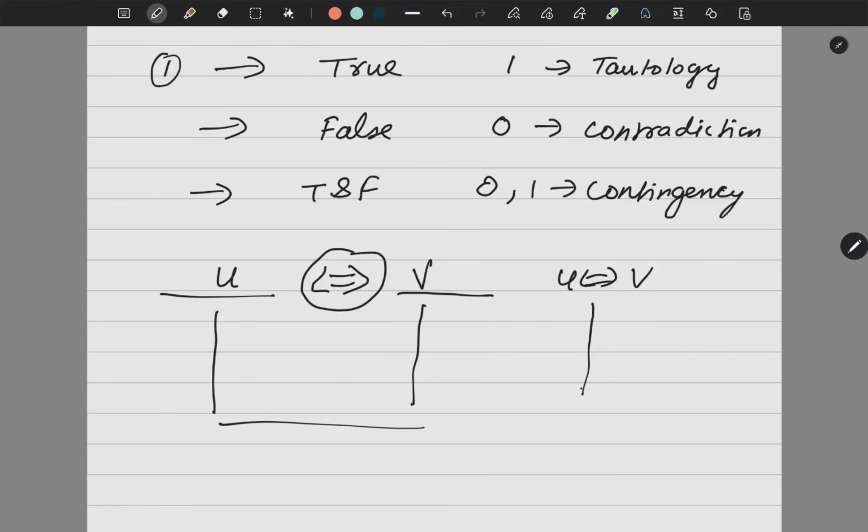Right? Now, suppose I have this type. I'll give you one simple example. Suppose I have, say, P and Q. Okay, a negation of P and Q is logically equivalent to negation of P or negation of Q. Suppose this is a question.